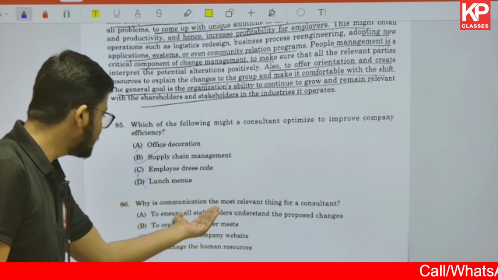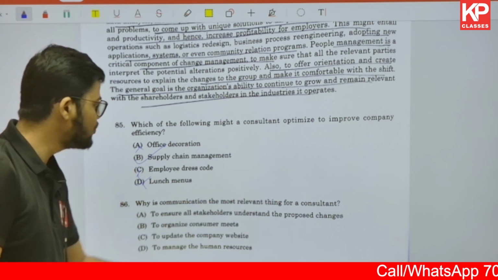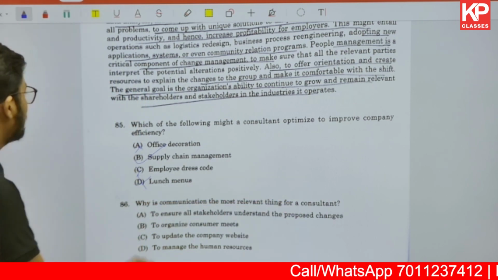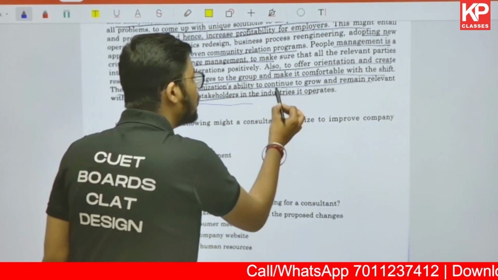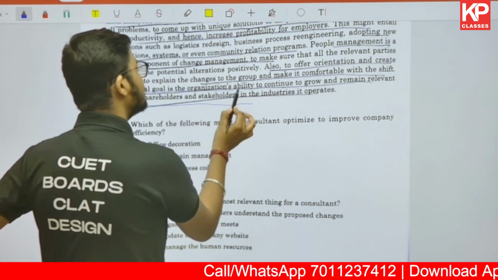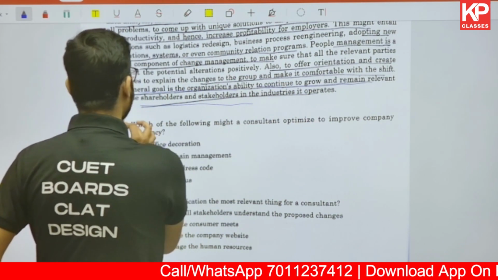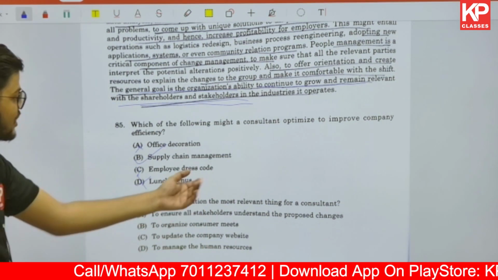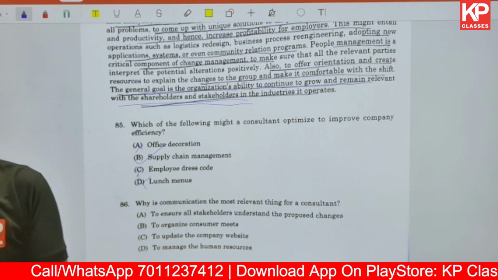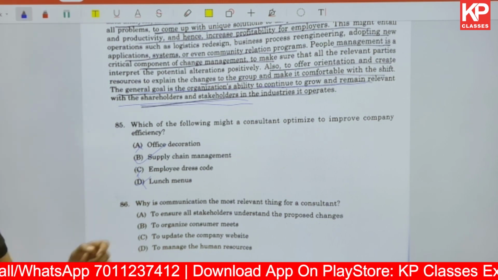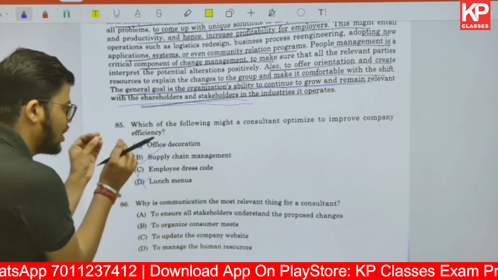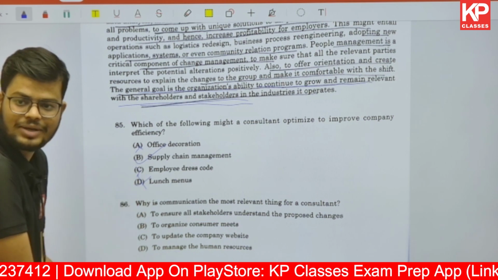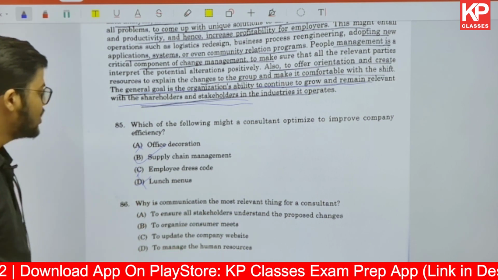Why is communication the most relevant thing for a consultant? To ensure all the stakeholders understand the proposed changes. Now here shareholder and stakeholder are given. It says the general goal is the organization's ability to continue to grow and remain relevant with the shareholders. So why is communication most relevant? To ensure all the stakeholders understand the proposed changes. Now this is something which is directly given. Chalo, I am not considering it correct, but this is directly given, so it is the most appropriate one till now.